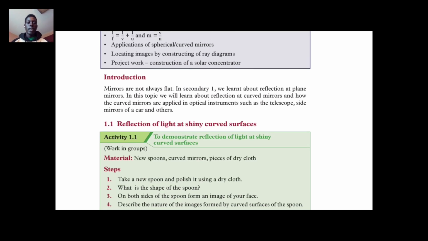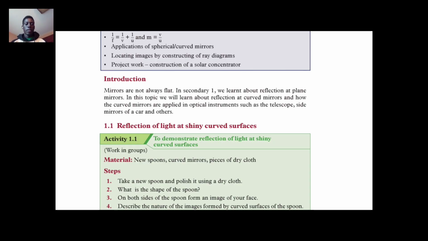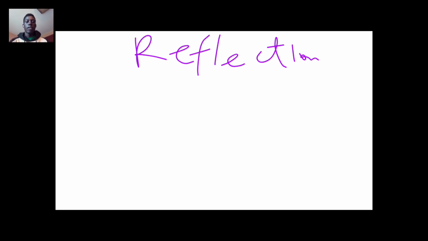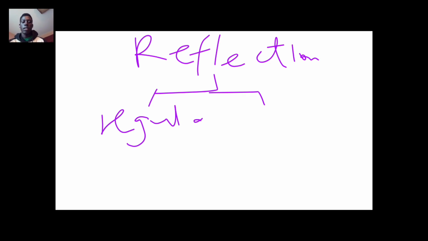Reflection of light as shiny surface. Before we start with this, let's really understand what reflection is, as you already learned it in secondary one. Reflection is divided into two. We have what is called regular reflection, and irregular reflection.